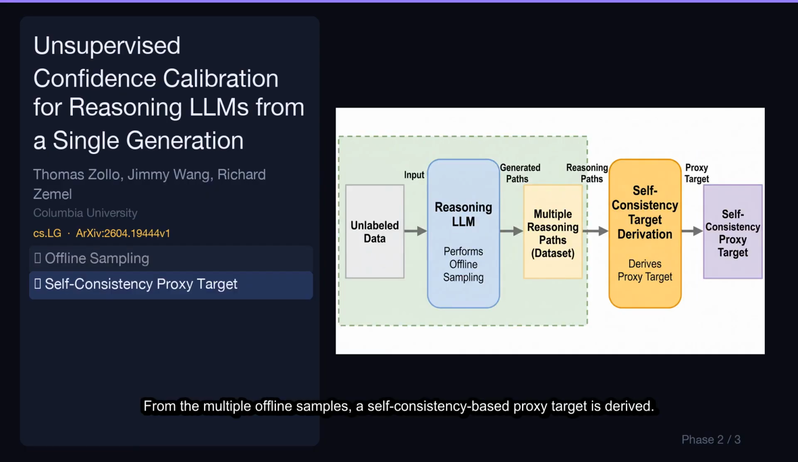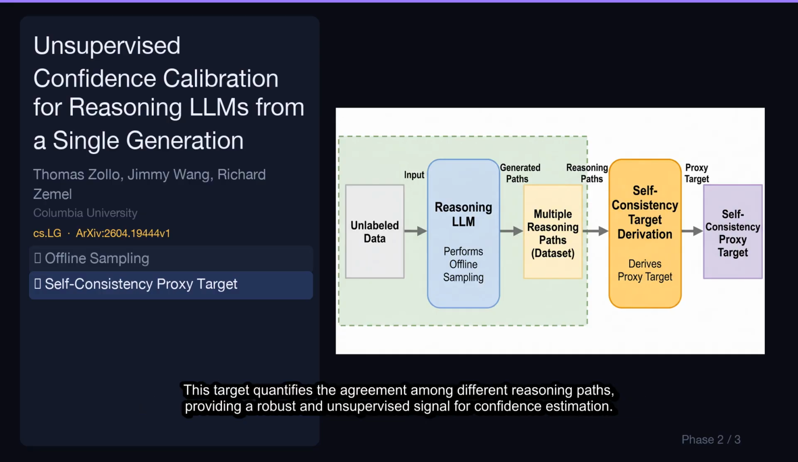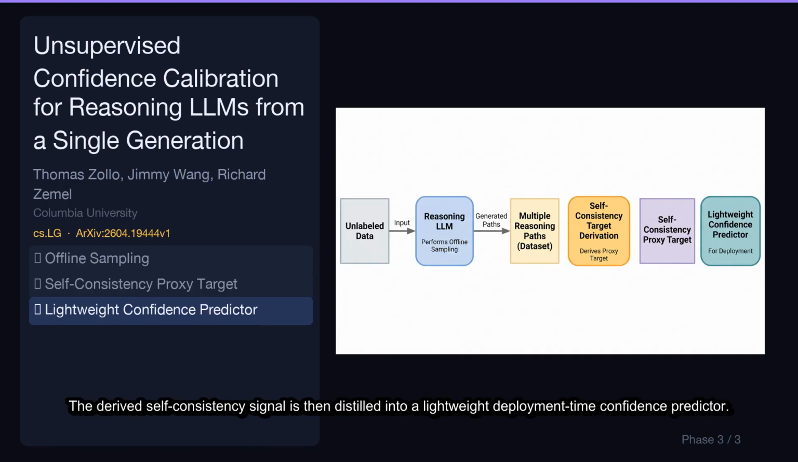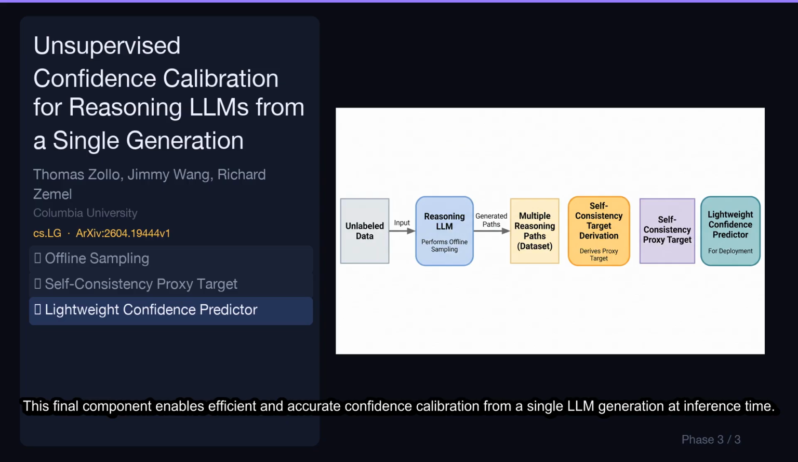From the multiple offline samples, a self-consistency-based proxy target is derived. This target quantifies the agreement among different reasoning paths, providing a robust and unsupervised signal for confidence estimation. The derived self-consistency signal is then distilled into a lightweight deployment-time confidence predictor. This final component enables efficient and accurate confidence calibration from a single LLM generation at inference time.